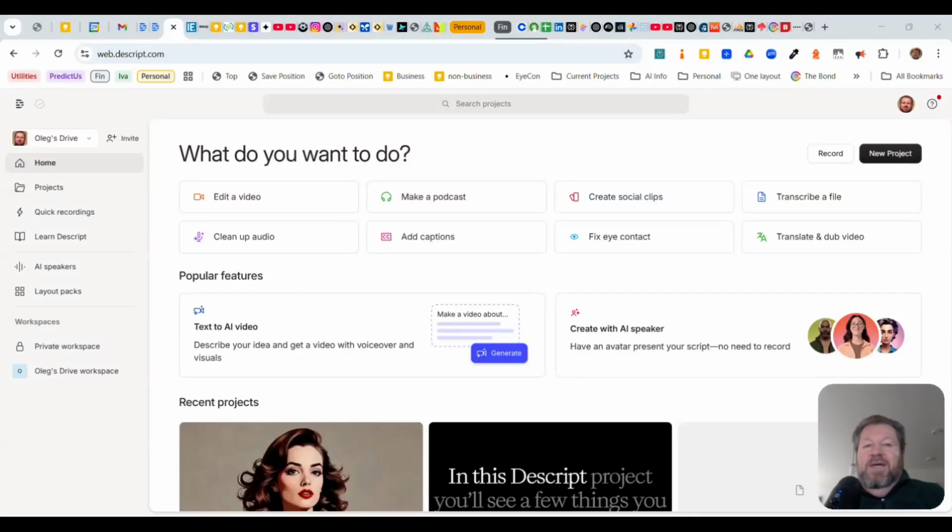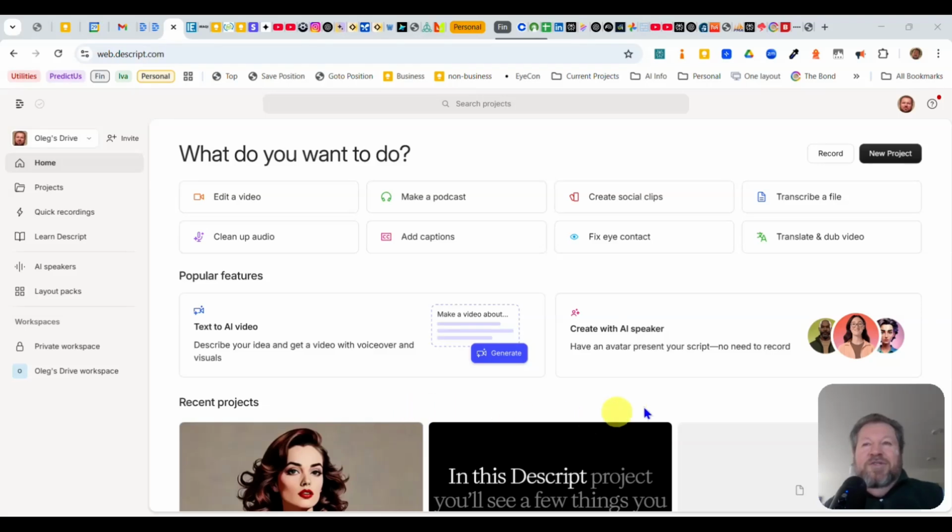Hello. So today I'm looking at the new version of Descript, which is a program that I sincerely appreciate and really like. And that's something I usually don't say about almost any software. But these people definitely did their job. And they have a new version that allows you to use avatars that basically act like people, if you will. In other words, they do the whole thing with voice and lip syncing, all kinds of stuff.